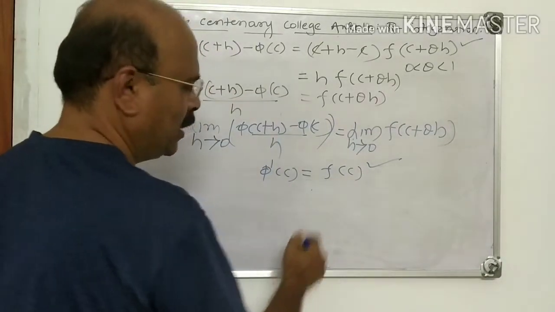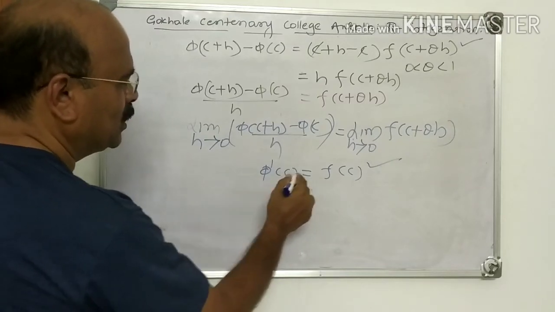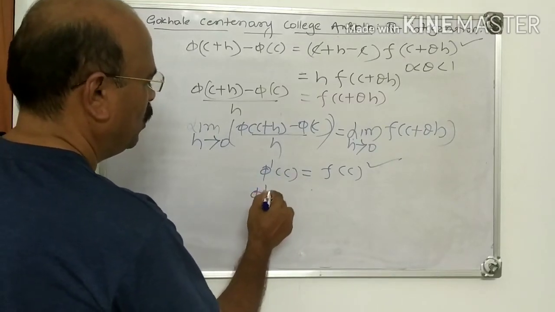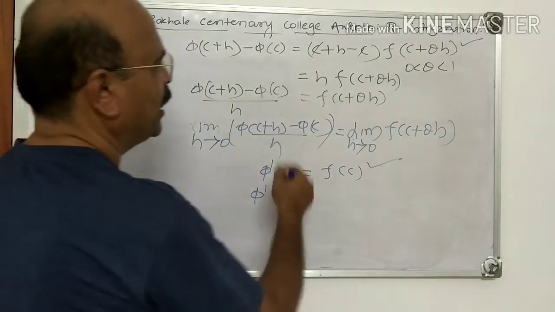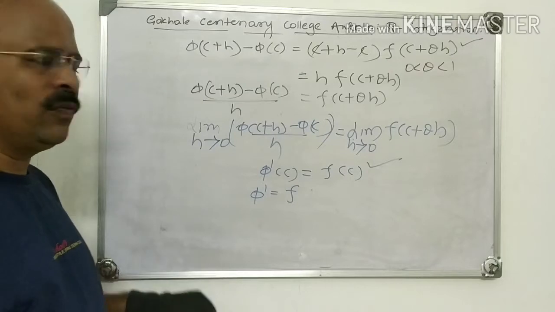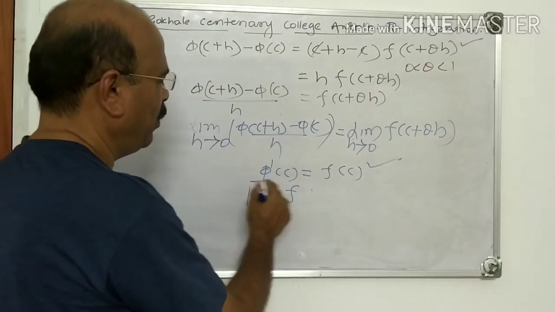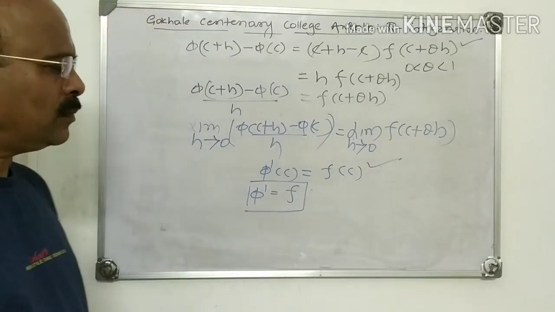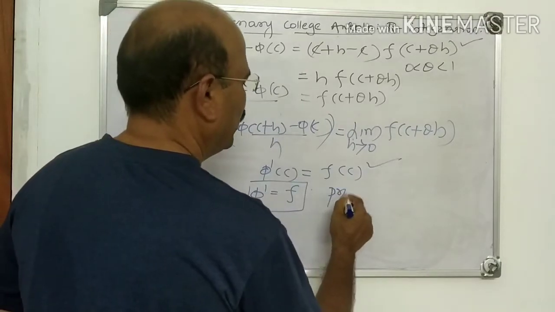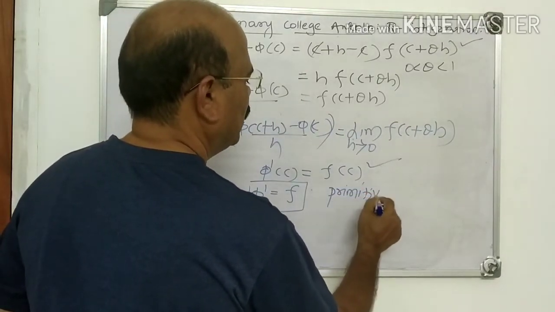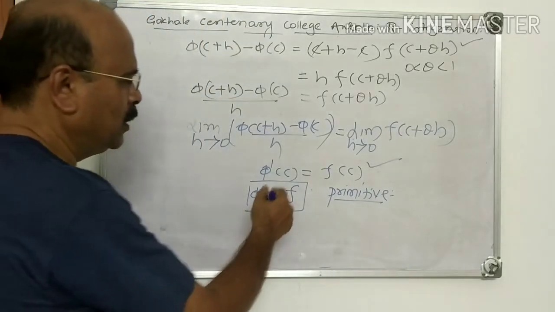Now, what is c? C is any arbitrary point. Therefore, since c is any arbitrary point, we will have phi dash is equal to f. Therefore, the integral function of an integrable function is continuous and phi dash is equal to f. Now, this gives an important definition here. We now define the primitive.